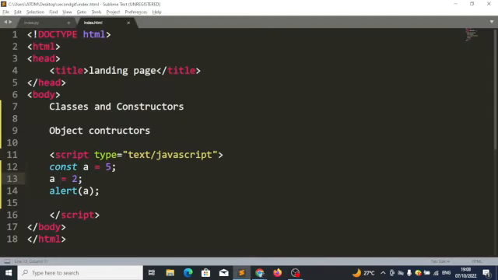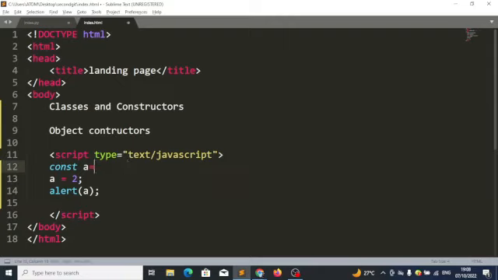Any question? Sometimes you used to do something like this. You can just declare a variable. Maybe for now you don't know what you put inside the variable. You can do something like this, then change the value later. So at the initial part it will be undefined. Then you change it to 2 and it will alert a. But you can't do this to a constant. Once you declare a constant, you have to put a value inside it, except if you always want it to be undefined. So you can write it like this, undefined.